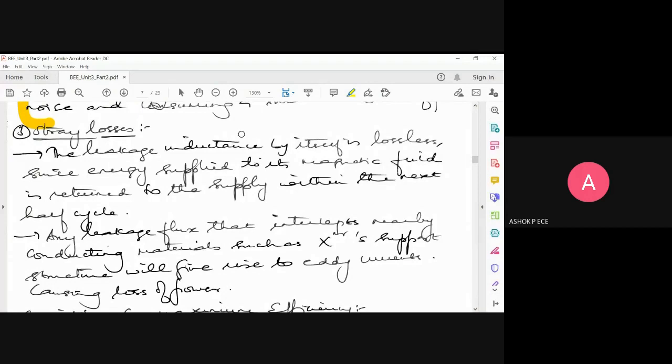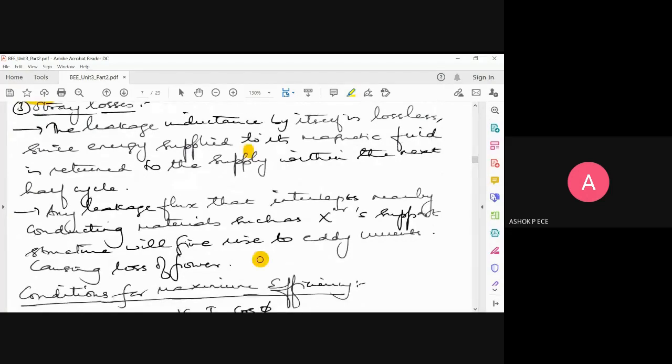See, you have a core here, right? And here is your metallic case inside your transformer. The leakage flux coming out of this core will go and hit your metallic case. So here you will have eddy currents flowing inside the metallic case. Those eddy currents cause loss of power. That is going to be called stray losses. So the loss because of leakage inductance is called stray losses.